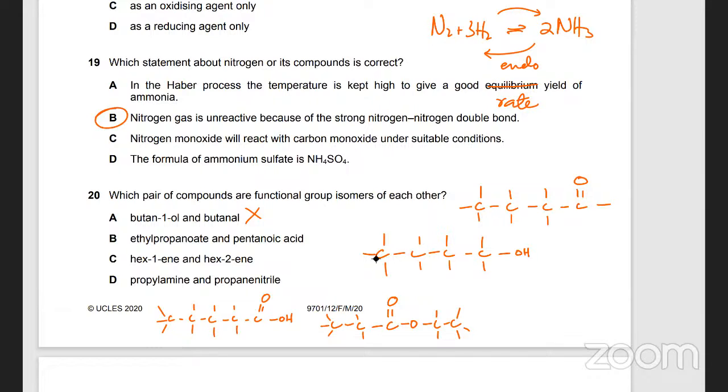Remember, esters and carboxylic acids are functional group isomers. They have the same number of carbon atoms and the functional group is different, so B is the answer. Hex-1-ene and hex-2-ene are basically positional isomers. They have the same functional group, but the position is different.